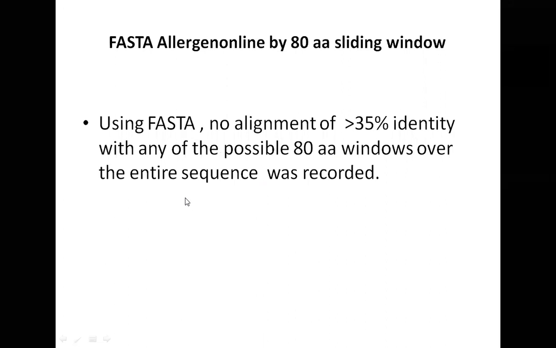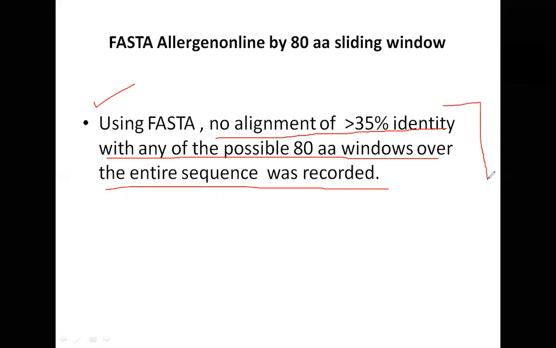Then using that 80 amino acid sliding window and FASTA as the algorithm, they matched it. And what is the result? Using FASTA, no alignment of more than 35% identity with any of the possible 80 amino acid windows over the entire sequence was recorded. The result is nil, because no alignment of more than 35% identity was detected. So these two indicate prima facie that phytoene synthase is not likely to cause allergy, is not an allergen. Okay, if there is a doubt here, then we go for the serum testing, right?